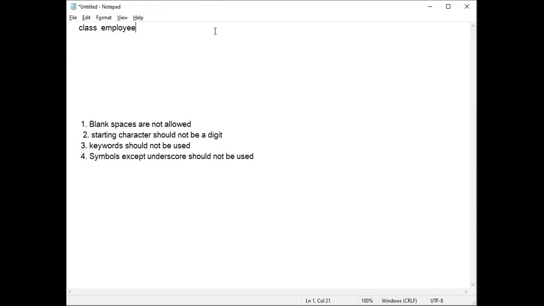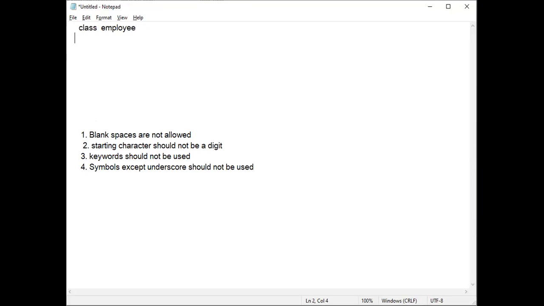Later you can write digits. After writing the starting character, you can write any number of digits like this. Next, symbols except underscore. Underscore is not compulsory. If you want, you can use it, but if you don't use it, it is also correct. And other symbols you should not use. So this is the correct identifier. Next, class is a keyword. For a keyword, one rule is there: you have to write every letter of the keyword in lowercase. Not even a single letter should be in capital letter. That is the rule for a keyword.